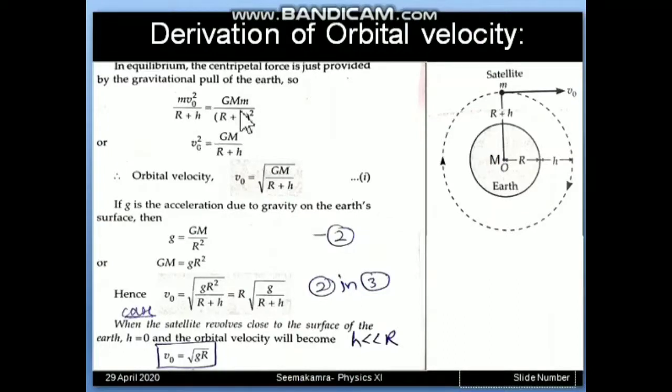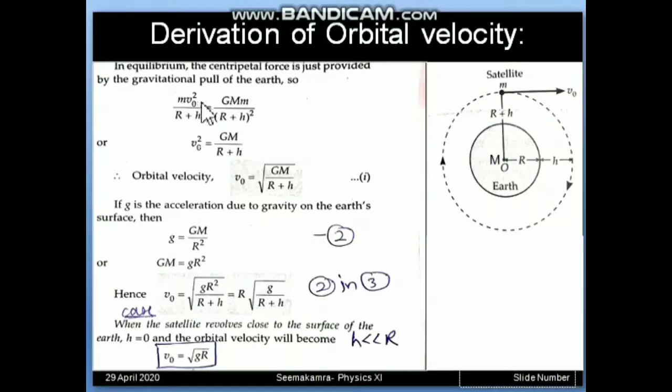But it is obtained from where? It is obtained from the gravitational force of attraction by Earth. So gravitational force between two mass objects, as we know Newton's formula, is G m1 m2 upon distance square. So m1 is capital M, m2 is small m, and the distance between them is R plus h. So G M m upon (R plus h) square.